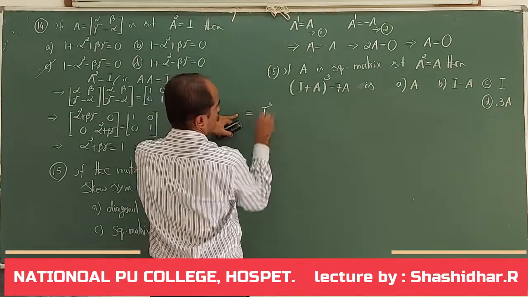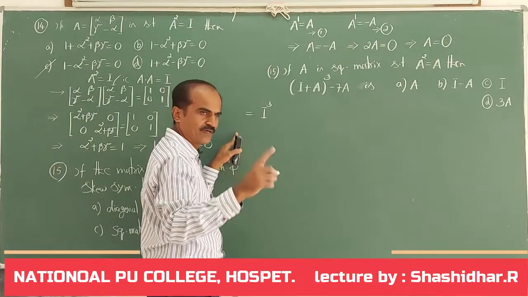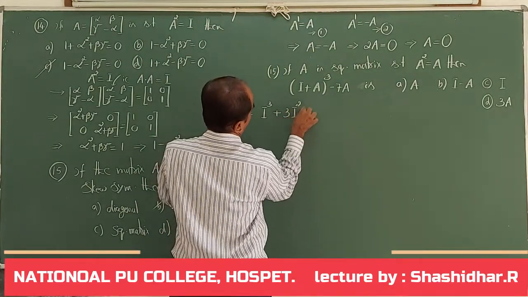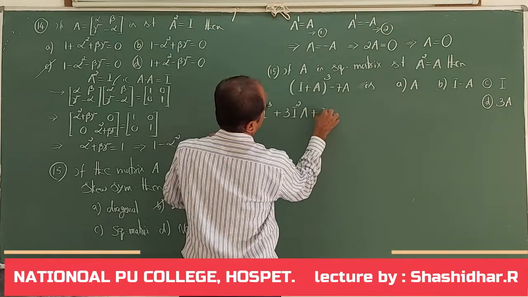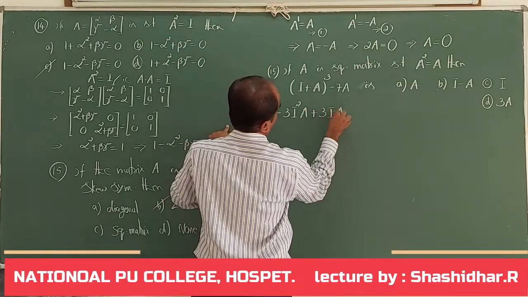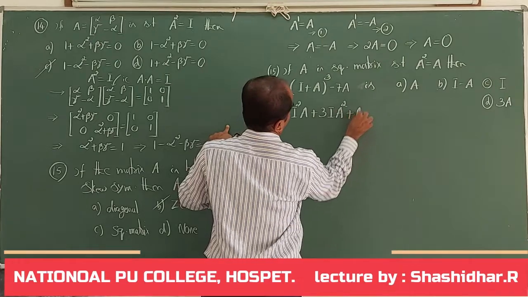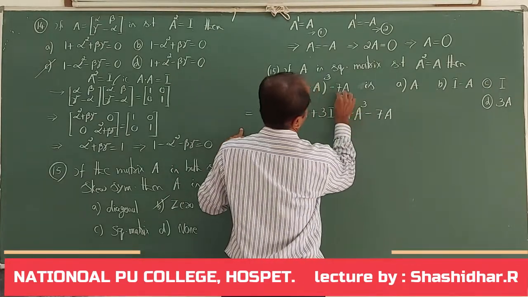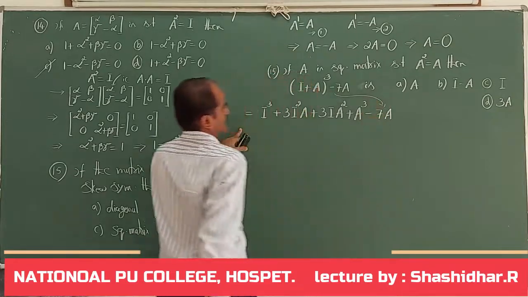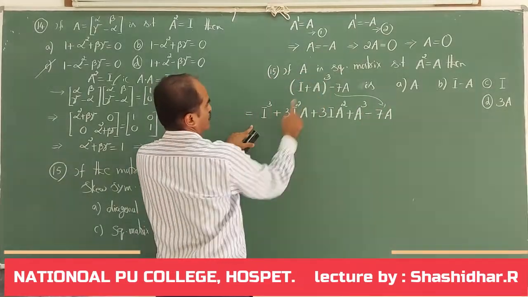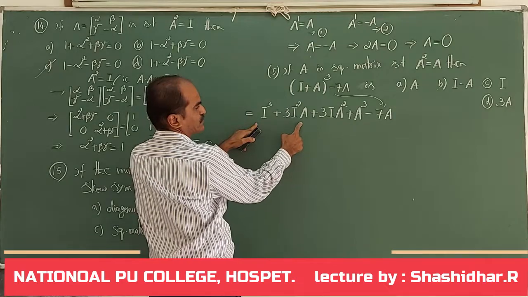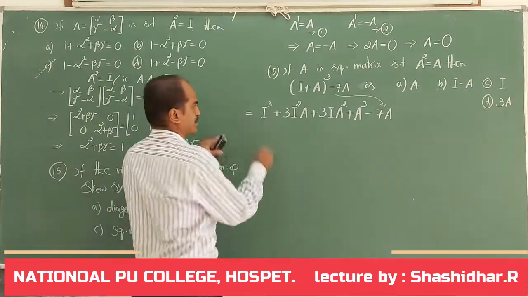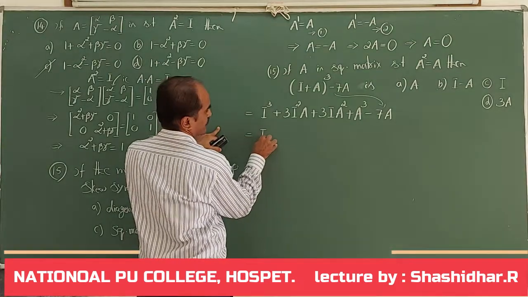It is I cube, that is I into I, plus 3 times I square into A, plus 3 times I into A square, plus A cube, minus 7 times A. The 7 times A is written as it is. I applied A plus B whole cube: A cube plus 3A square B plus 3A B square plus B cube. Using that I have written it. What is I cube? I only.